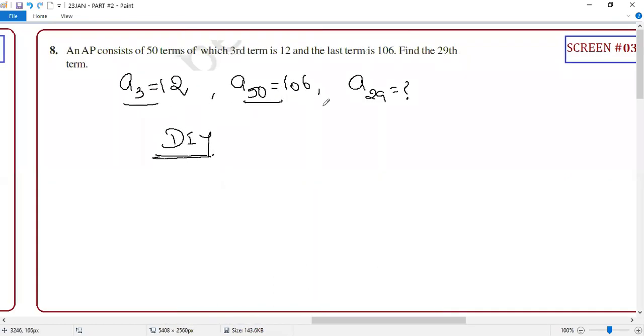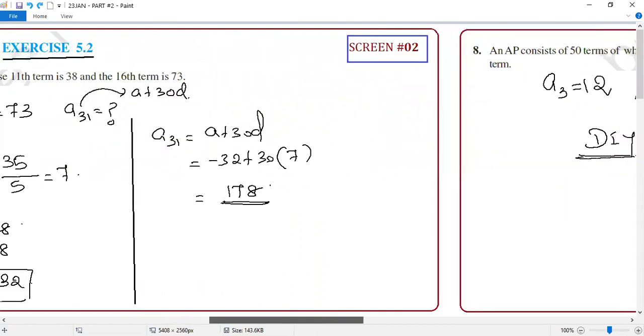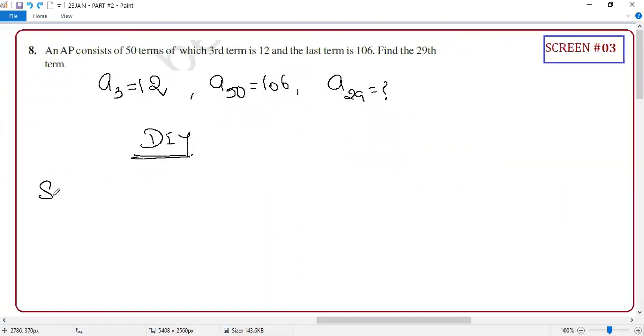In this one, A3 is given, A50 is given, A29 they are asking. So it is ditto of the previous problem, the same as the previous question. So the answer is 62. Oh, you know the answer? You solved it also.